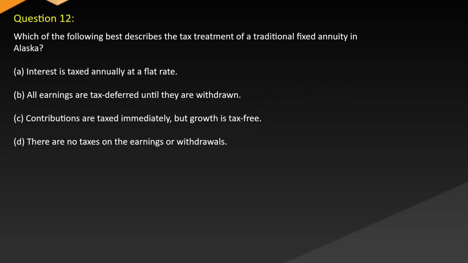Question 12. Which of the following best describes the tax treatment of a traditional fixed annuity in Alaska? A. Interest is taxed annually at a flat rate. B. All earnings are tax deferred until they are withdrawn. C. Contributions are taxed immediately, but growth is tax-free. D. There are no taxes on the earnings or withdrawals.